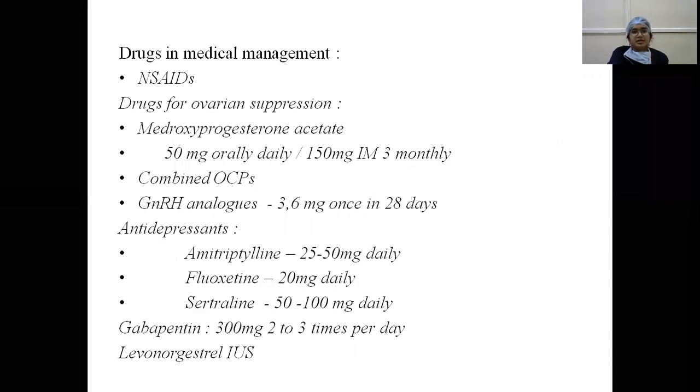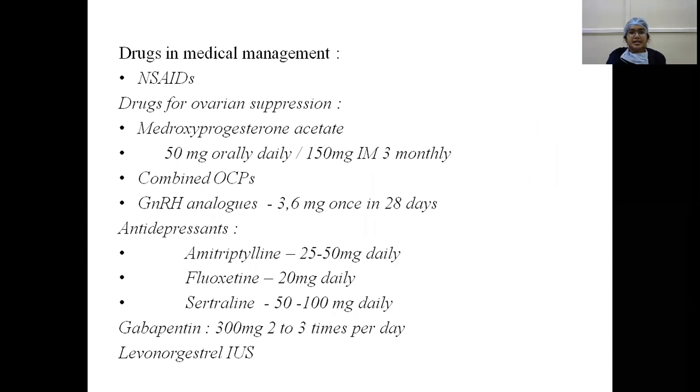So briefly, the drugs used in medical management are NSAIDs, and the drugs for ovarian suppression, which have an anti-estrogenic effect: medroxyprogesterone acetate 30 to 50 milligram orally daily, or 150 milligram intramuscularly every 3 months, or combined low-dose oral contraceptive pills which inhibit ovulation, or GnRH analogs which decrease the vascular supply towards the ovary and the uterus.